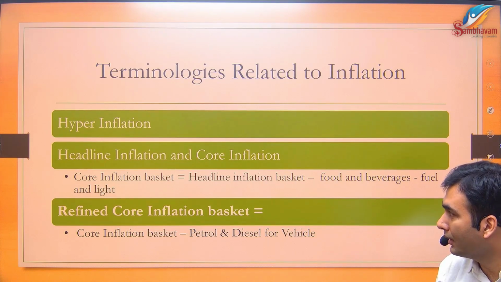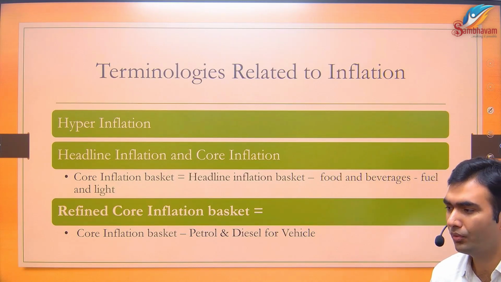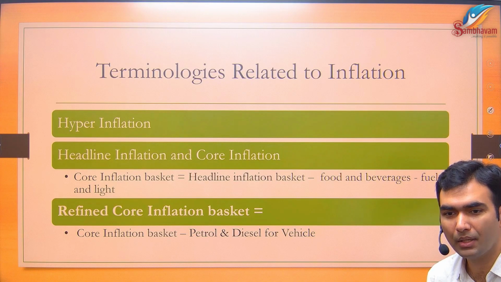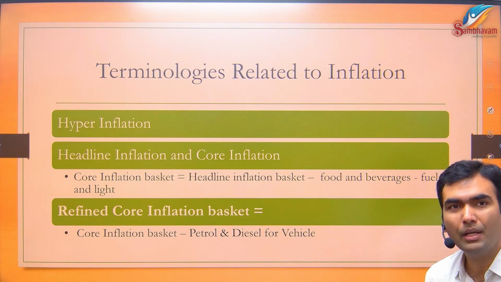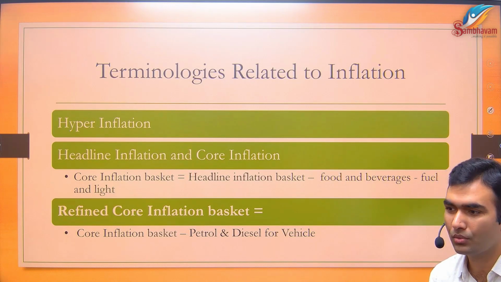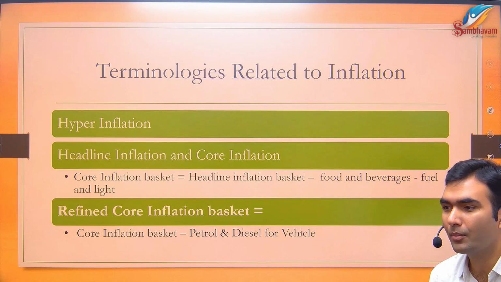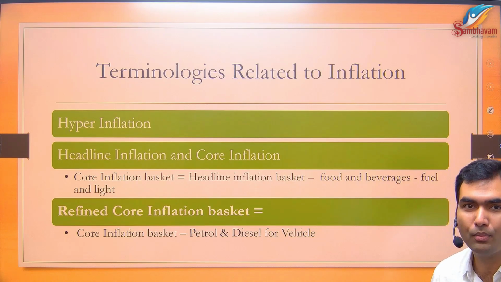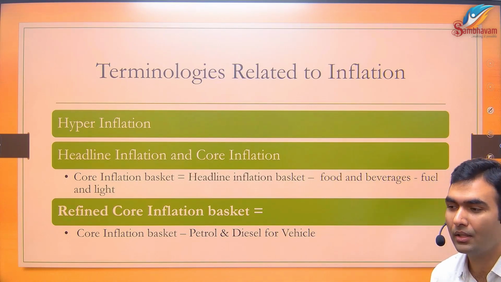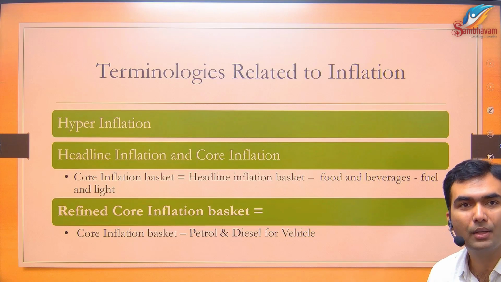Now, in India, traditionally, inflation has been because of two major factors. One is tomato, that is food. Food products have inflation. When there is a bad monsoon, there would be a lot of inflation. When there is a good monsoon, tomato producers are forced to sell their tomatoes, or rather throw their tomatoes in the dump yard, because they do not even get enough money to cover their production cost.